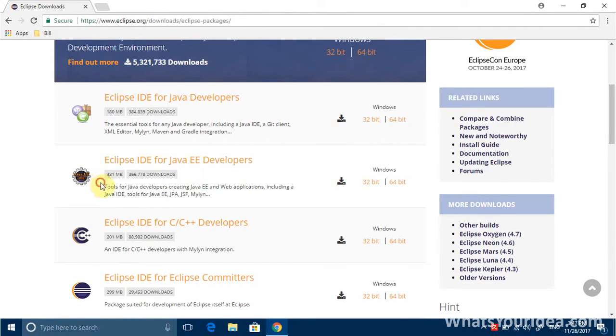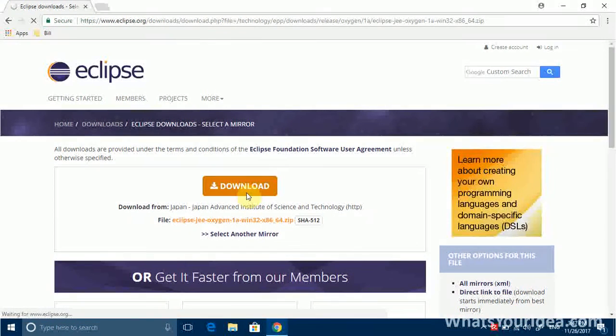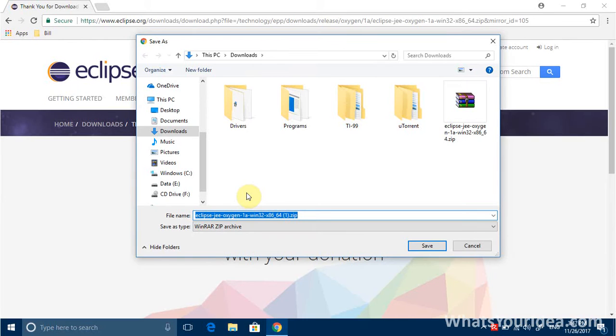And as you can see in the descriptions, you can use it to make web applications and it includes a lot of tools other than Java. And so we're gonna choose this one. There are 2 bits. You should choose the one that you have. I have 64, so I'm gonna download that one. And you just need to click the download button.